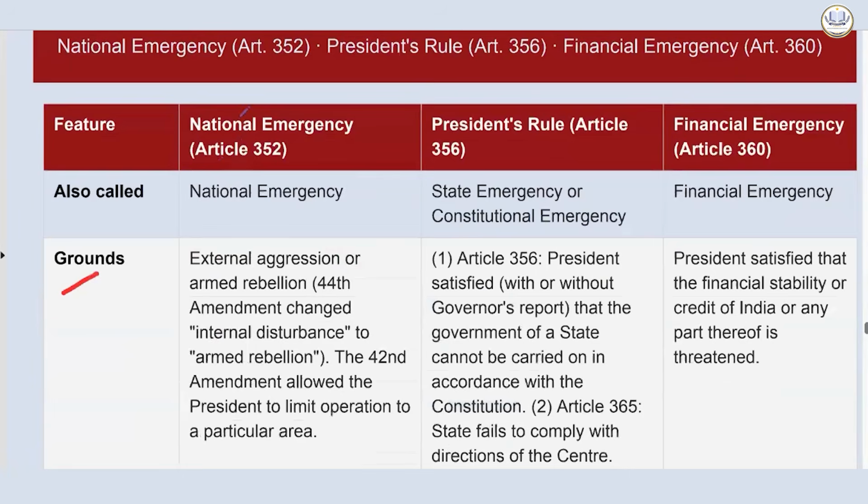Now, grounds. National emergency can be applied only on the ground of external aggression or armed rebellion. The 44th Amendment changed internal disturbance to armed rebellion to make it more rigid. The 42nd Amendment allowed the President to limit operations to even a particular area. Also, national emergency can be applied.